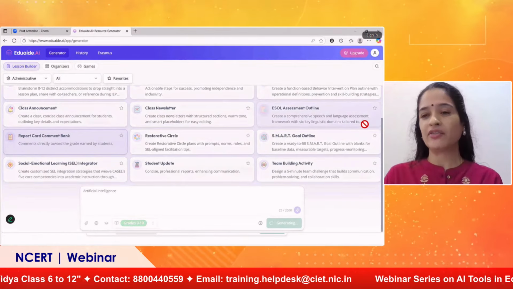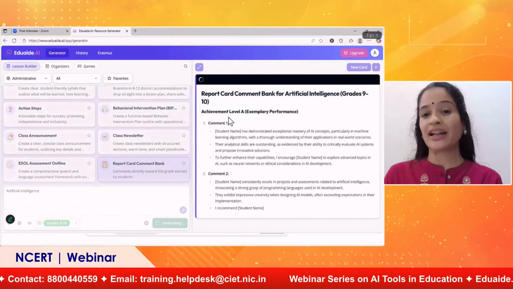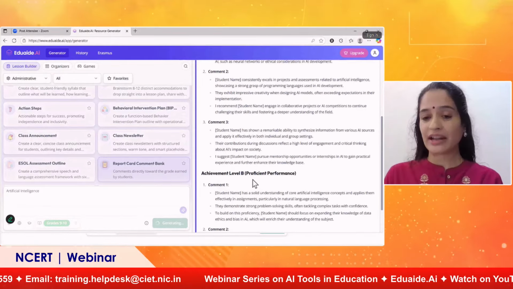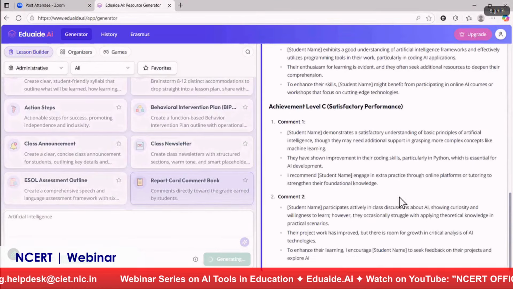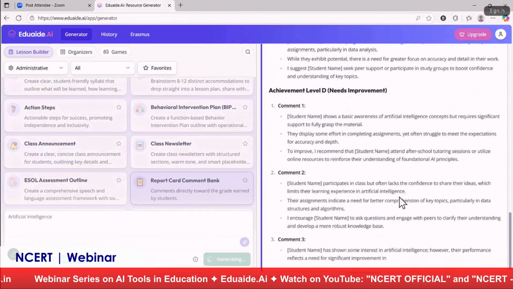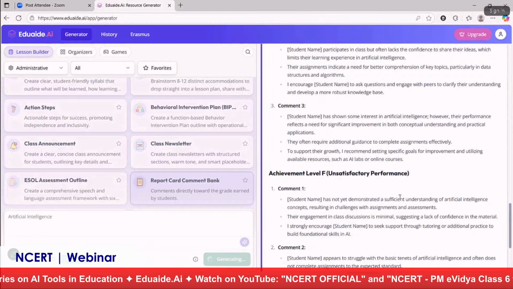You can see it will give me a variety of comments for achievement level. What are the comments I can give? And then achievement level B, that is proficient performance, and satisfactory performance, and needs improvement. But we should remember we have to take these comments only as leads.